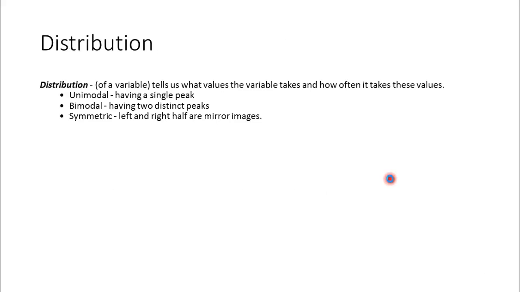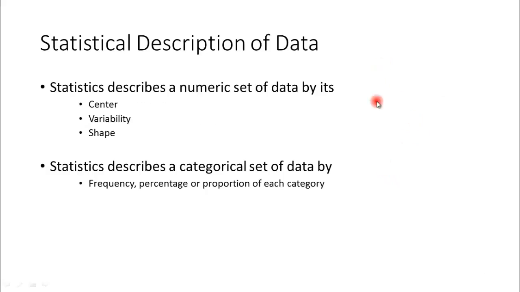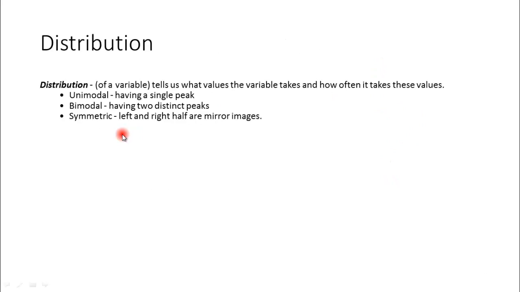Distribution is the basic phenomenon across statistics. All three things, center, variability, and shape, depend on how the data is distributed. Distribution tells us what values the variable takes and how often it takes these values.